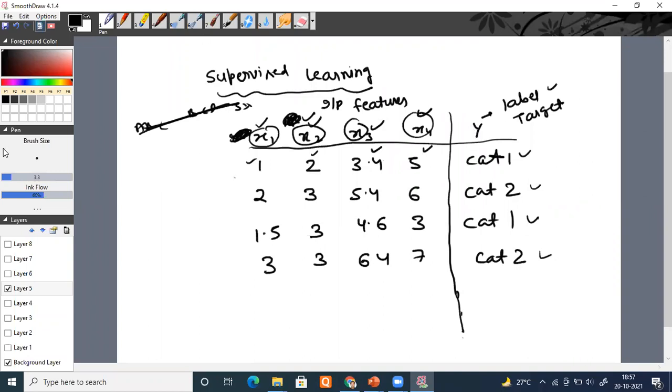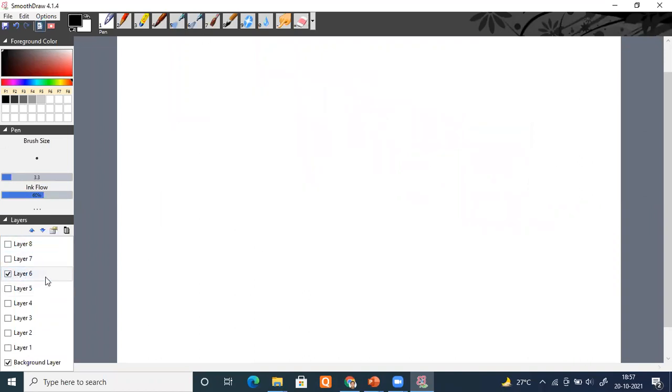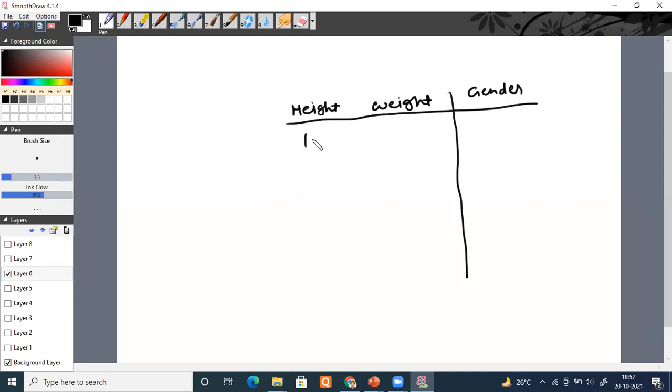Okay. And if you want an easy example, let me take this one. Say there is an input attribute, height. There is one more input attribute, let's say weight. And this is my output variable, gender. I'm saying that if height is 1.4 meters and weight is 55 kg, then the gender is female. If height is 1.5 meters but weight is 65 kg, I'm saying that he's male.